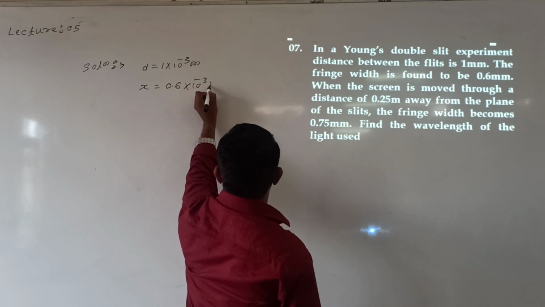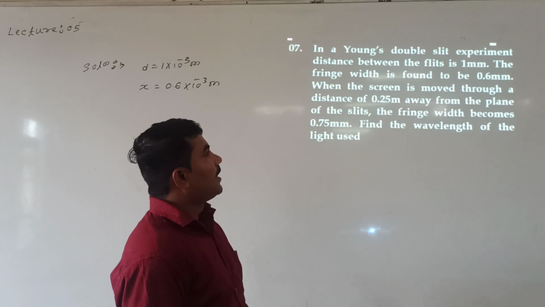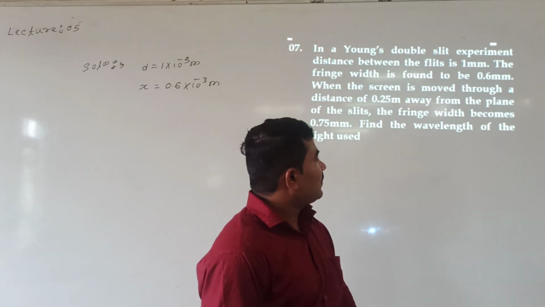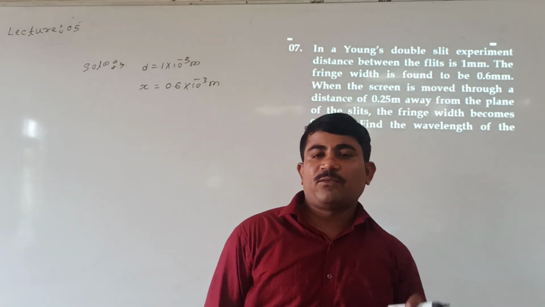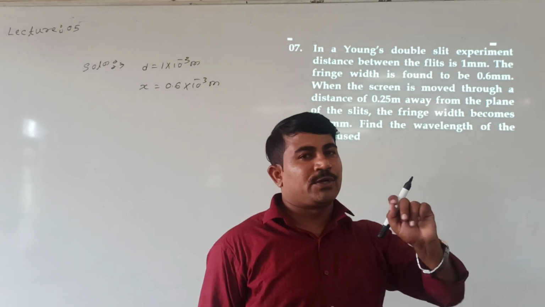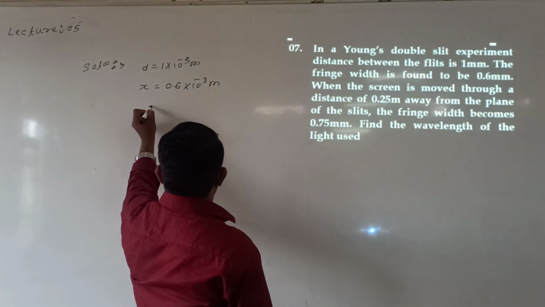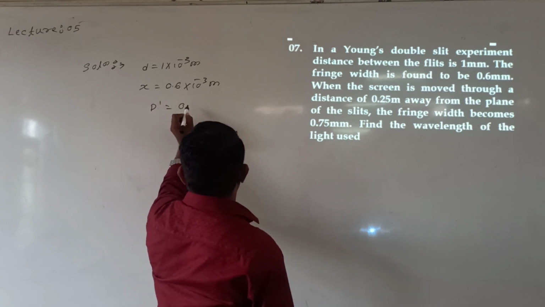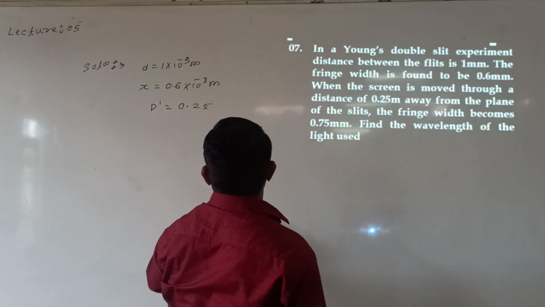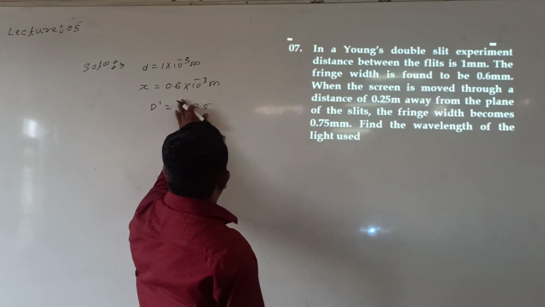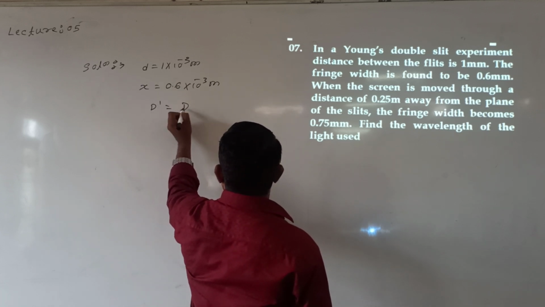When the screen is moved by a distance of 0.25 meter, I can take D dash directly as the increase, so D dash is equal to D plus how much?